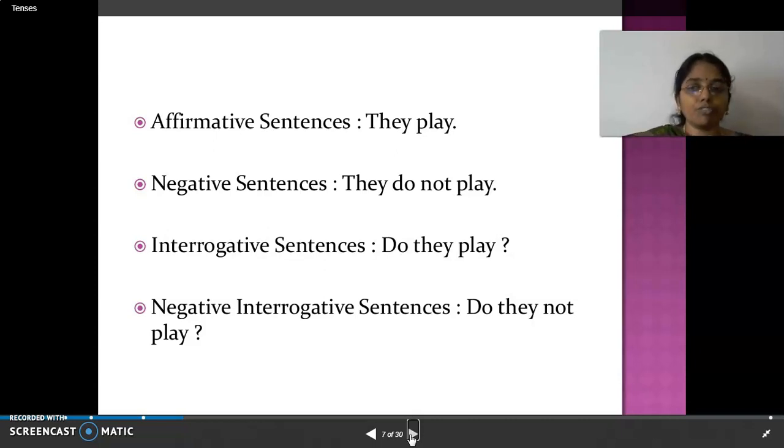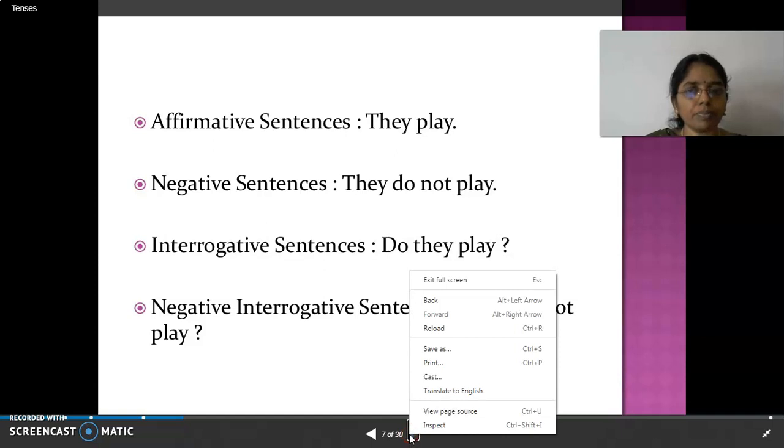See, I told you, for present tense, third person singular alone takes verb plus s. Here, they is a plural form, right? They is a plural form, so we are not using s. They simply say, they play. That's it. Okay, any doubt here?